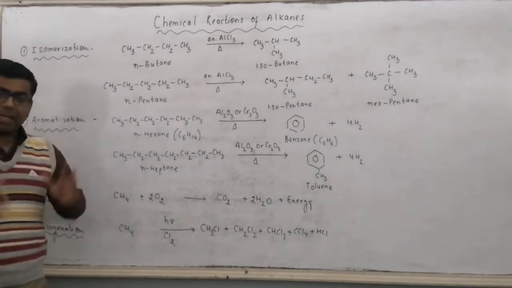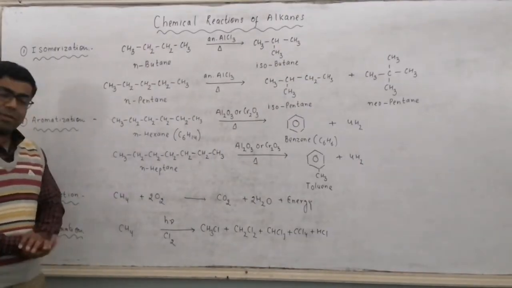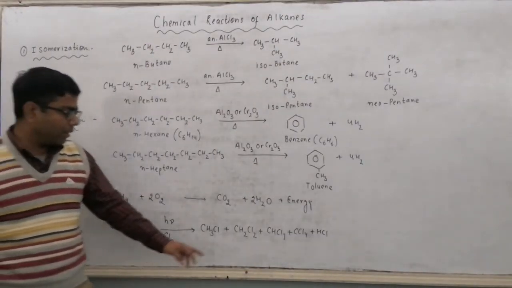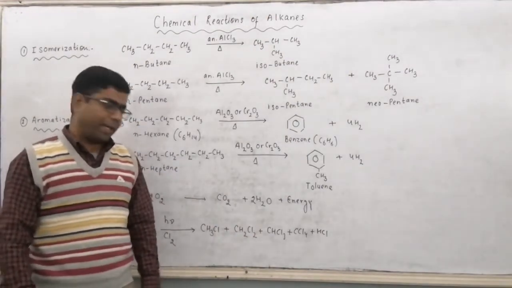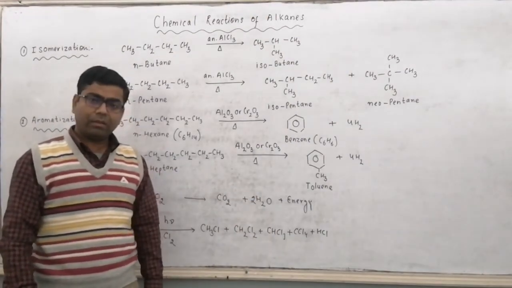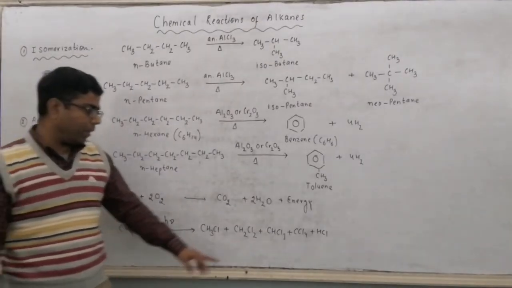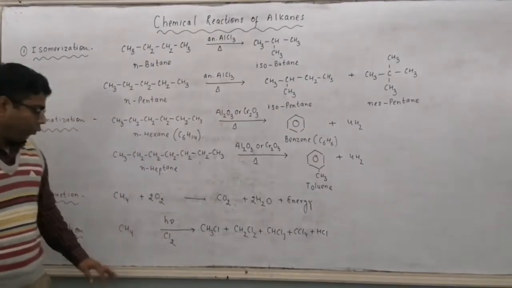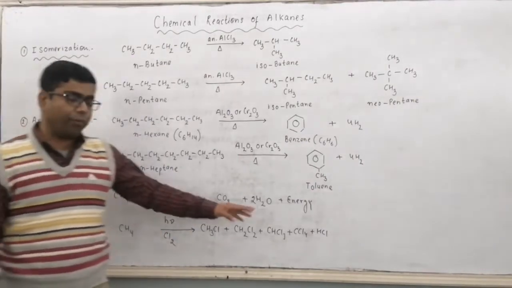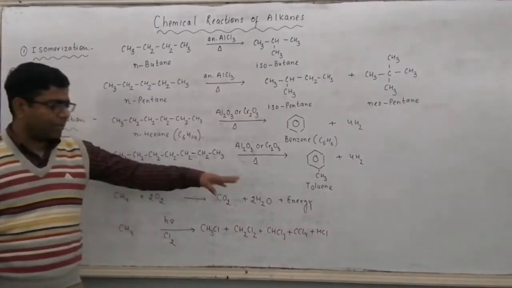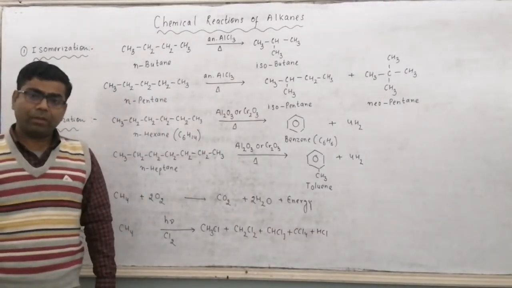Every time it is HCl. If 2H are replaced, then we get CH2Cl2. The side product will again be HCl. If 3H are replaced, then we obtain CHCl3, and if all the 4H are replaced, we will obtain CCl4. In all cases, the side product will be HCl.